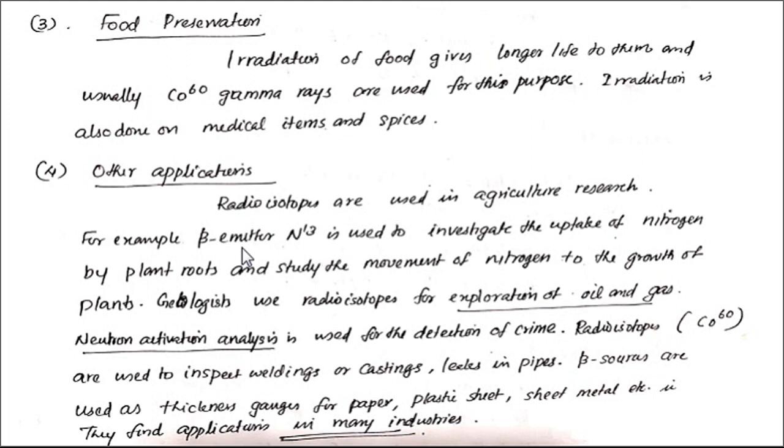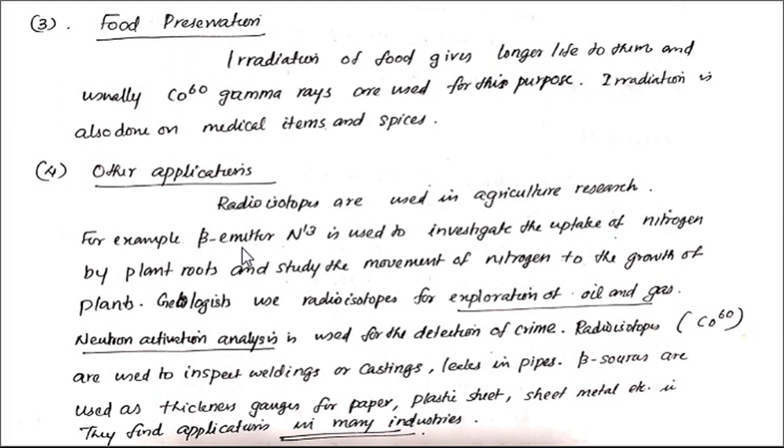And also radioactive sources, which are particularly beta emitters, are used as thickness gauges for paper, plastic sheet, and sheet metal, etc. One can determine the thickness of paper and plastic sheet by using radioactive emitters, which are emitters of beta particles.